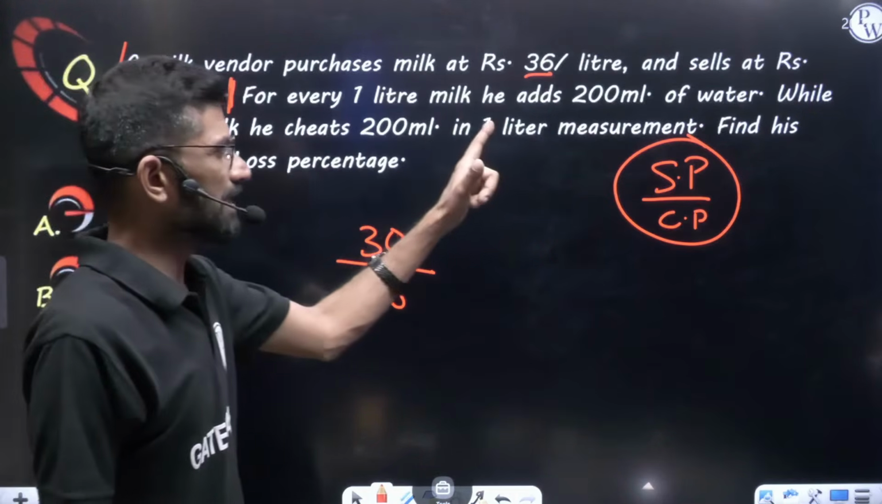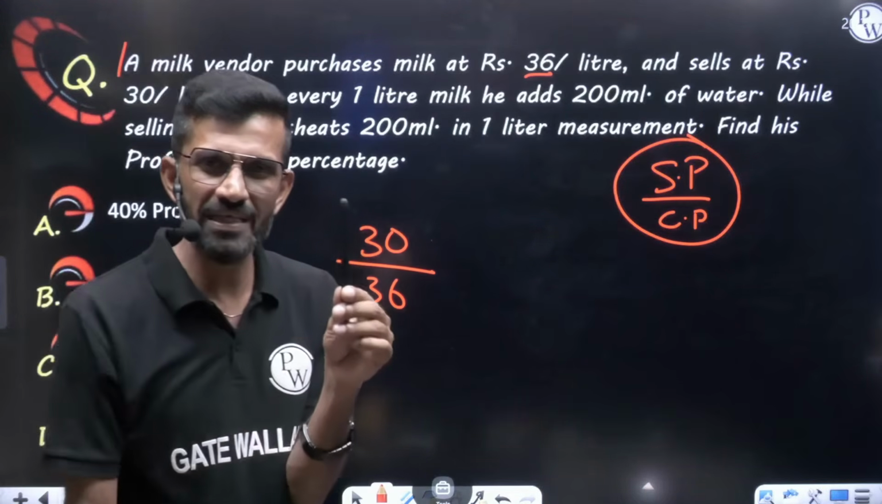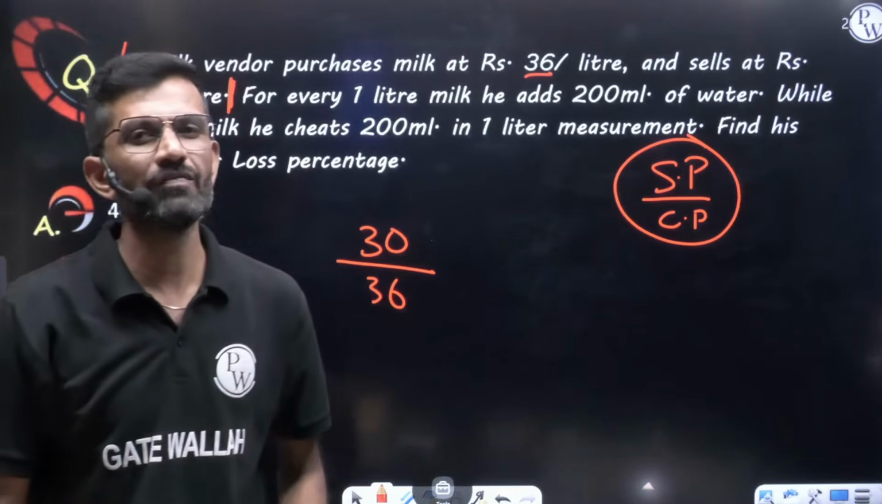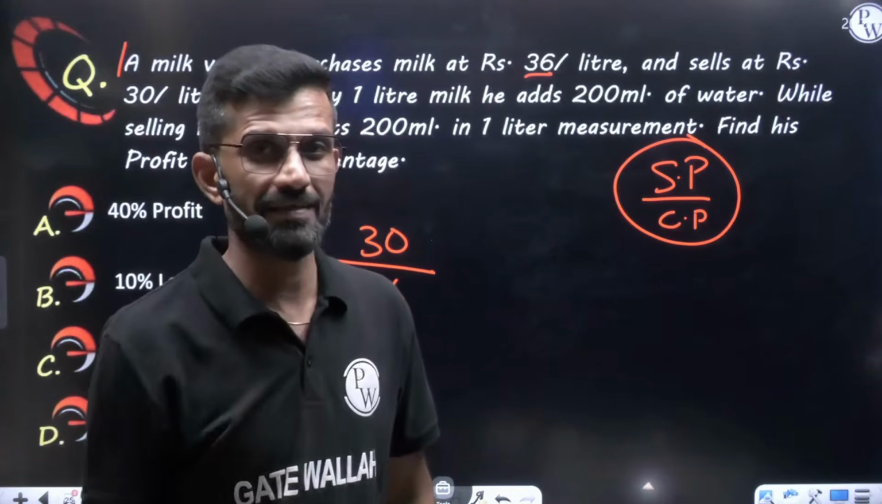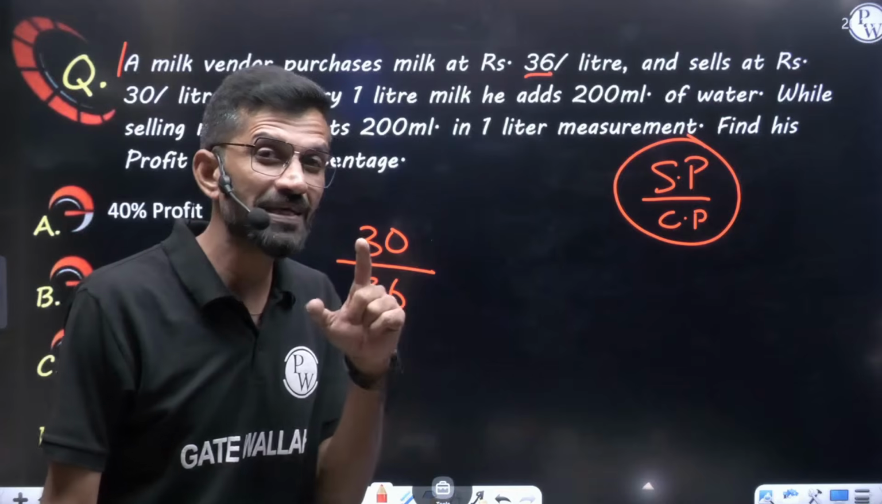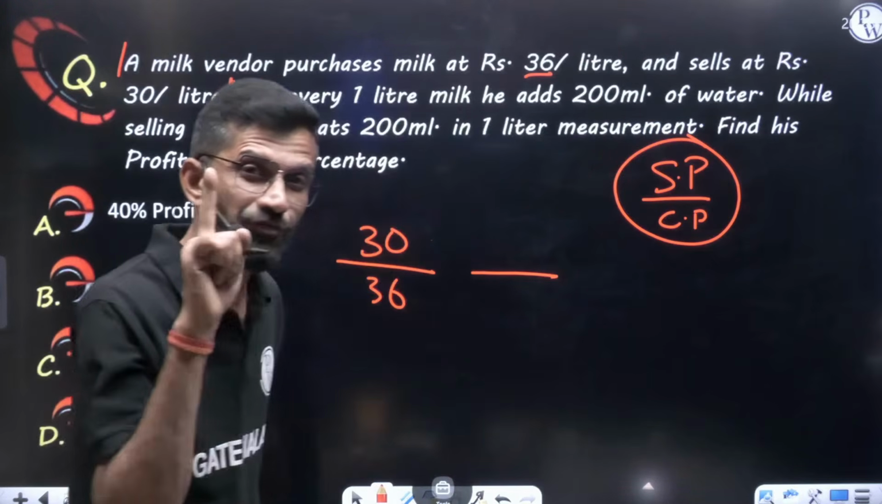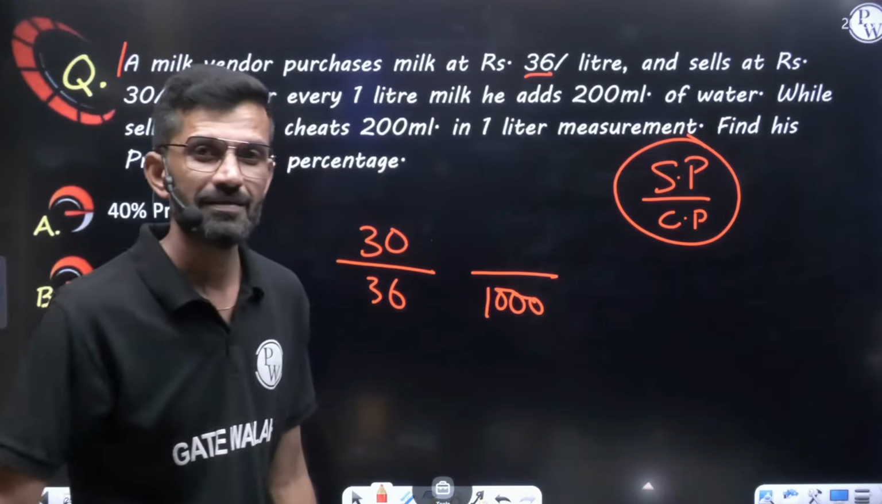For every 1 liter milk, he adds 200 ml water. Means he takes 1 liter milk, adding extra 200 ml water, total mixture will become 1200 ml. Means he has invested only for 1 liter milk. Investment is what? Cost price. So he invested, cost price, invested for 1 liter milk, invested for 1000 milliliter, that is 1 liter milk.